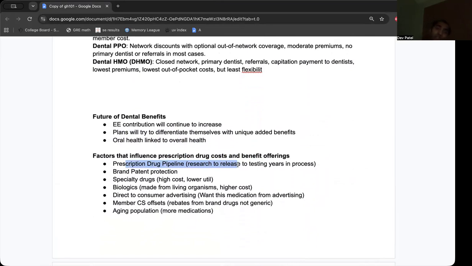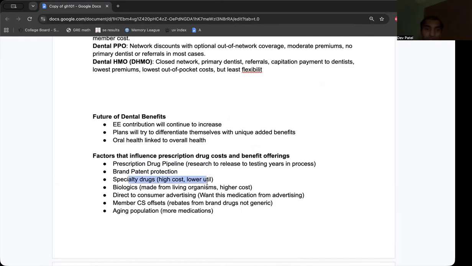So we have the research and discovery phase, then we have the brand patent protection to ensure that the manufacturer is the only one who can produce that drug. Then we have the generic exclusivity period, where only one other manufacturer can actually produce the drug, and then we have the generic drug lifespan period, where all other manufacturers, more than one, can produce this drug.